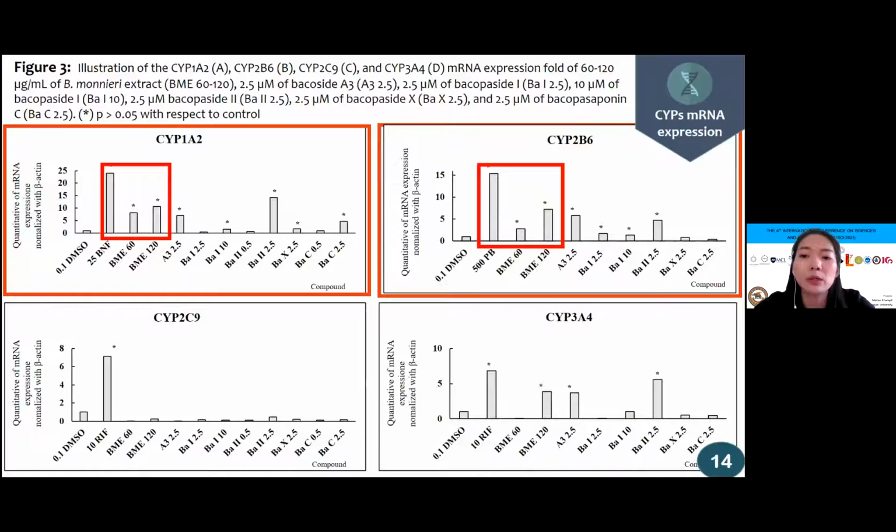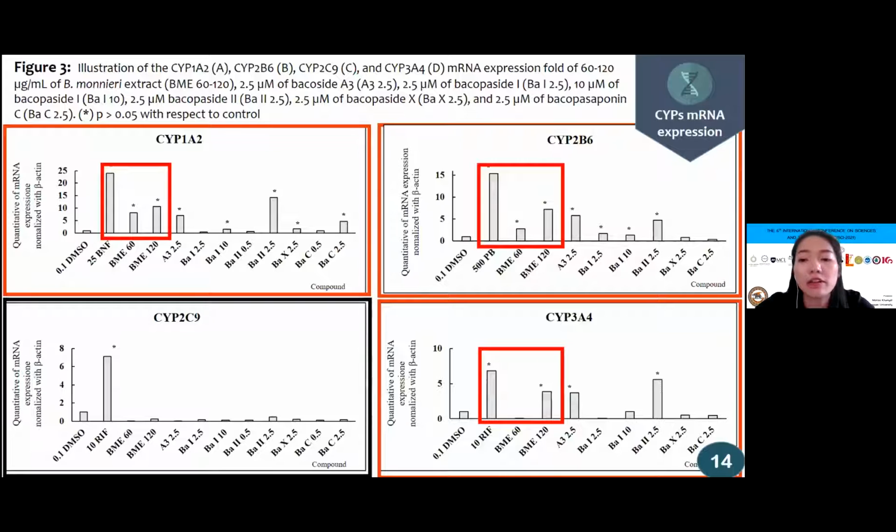The 60 microgram per milliliter did not show an induction effect on CYP3A4 mRNA expression, but 120 microgram per milliliter showed approximately 4-fold increase of CYP3A4 mRNA expression. These results suggest the induction effect of Bacopa monnieri extract might be concentration dependent. In addition, Bacopa monnieri extract and the 5 bioactive compounds had no induction effect on CYP2C9 mRNA expression.